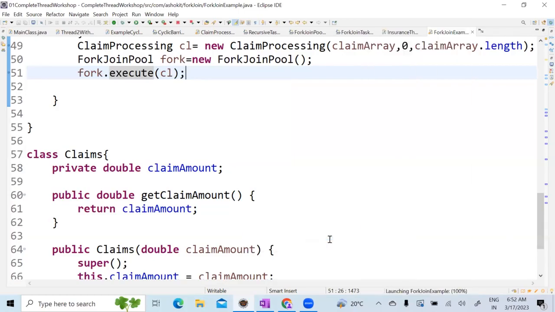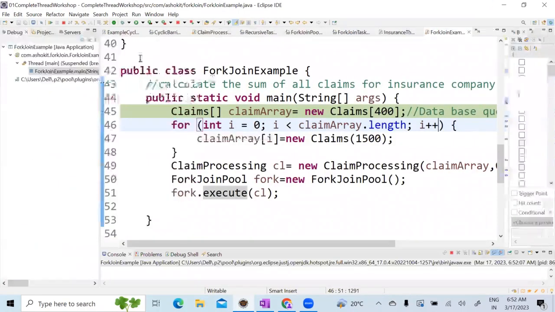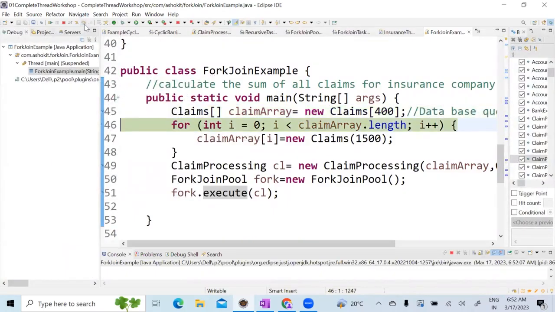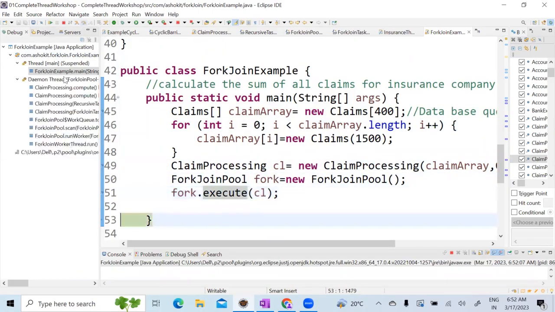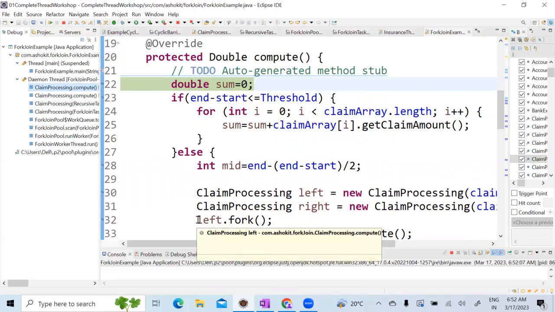See, why are you using a runnable or callable? For having an independent path of execution, correct? Yeah. Now look here. See, currently the main thread is executing. If I press F8, does it create a separate process? And from this separate process, see here, you have a chunk of data, a large amount of data.